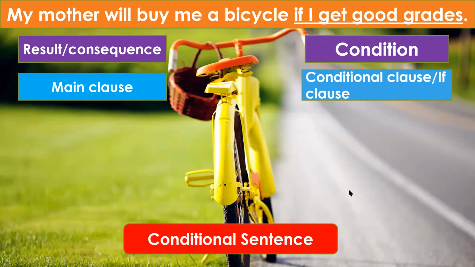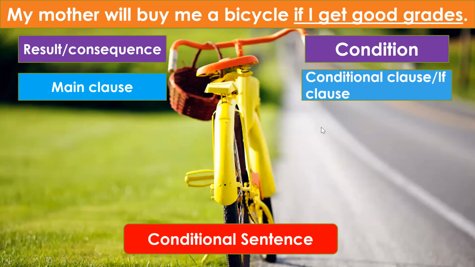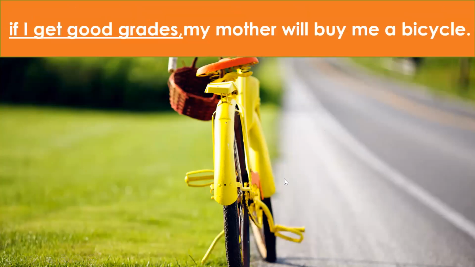So from this sentence we come to know that for something to happen, for the main clause to happen, the condition in the conditional clause has to be fulfilled. So this kind of sentence, which has a condition upon which the result depends, is called a conditional sentence. It lays down a condition for a result or a consequence to take place. Unless this condition is fulfilled, this consequence cannot happen.